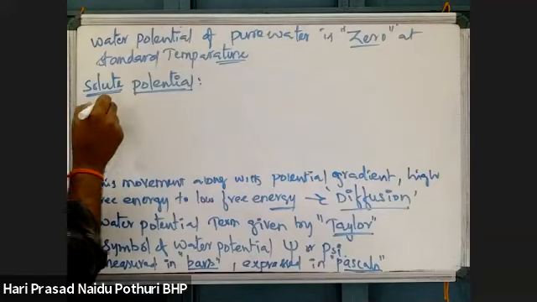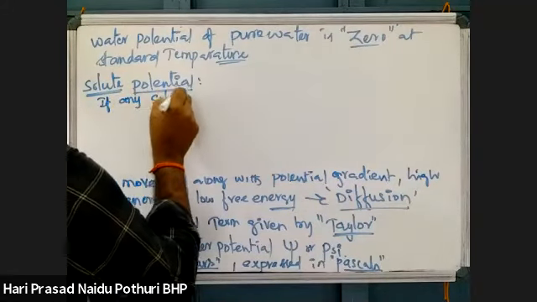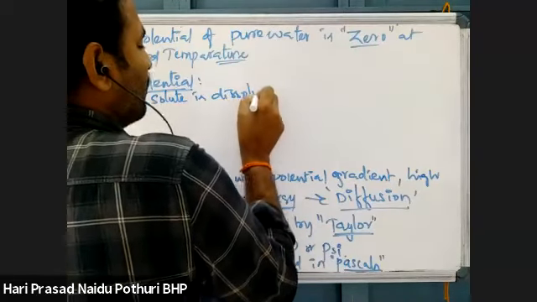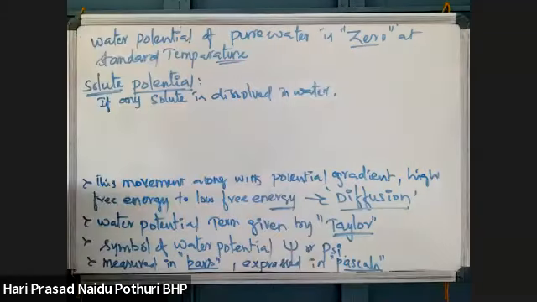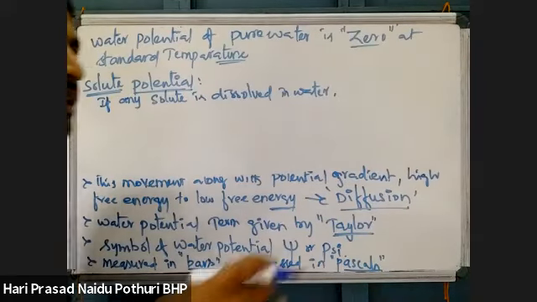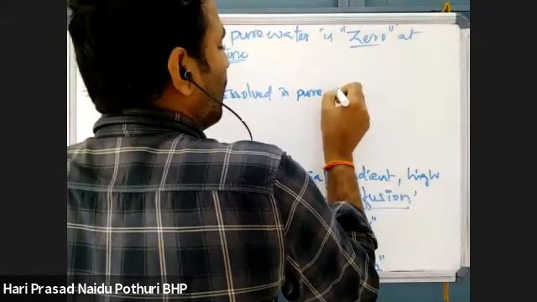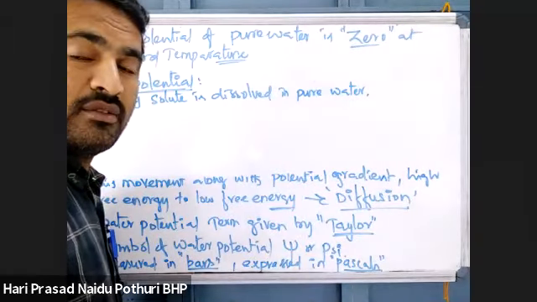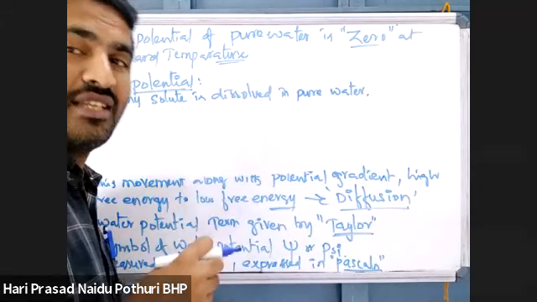See here, what does solute potential mean? If any solute is dissolved in water, what will happen? Just now I told you, dissolved in pure water. When a solute is dissolved in pure water, the concentration of water will decrease.